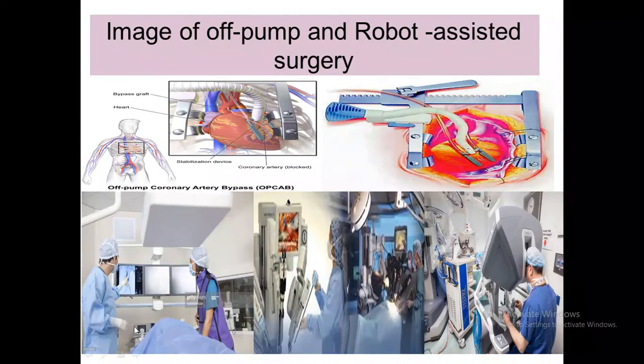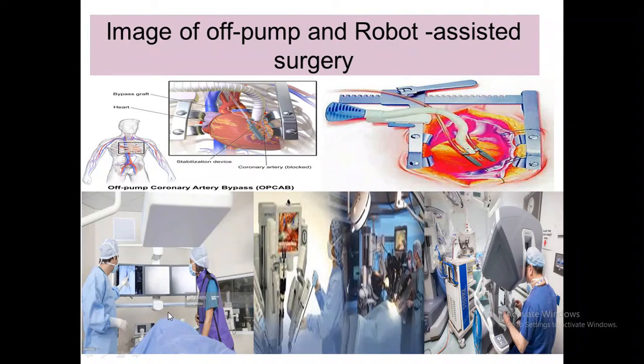Before the operation, the surgeon will see the monitor, and then he operates. Here the surgeon sees the three-dimensional view of the operation, so they can easily operate.